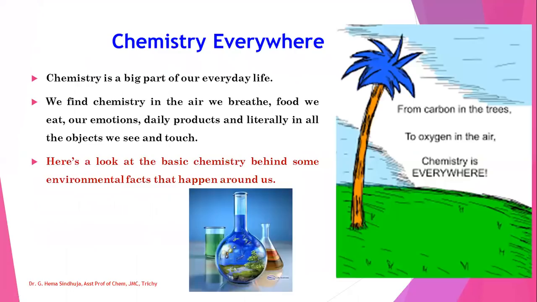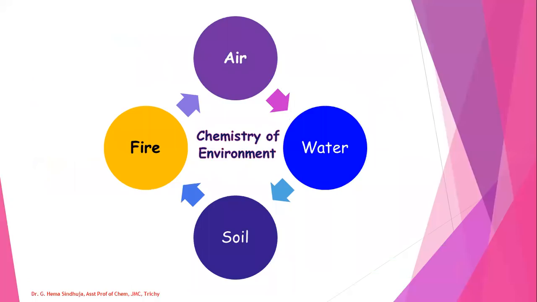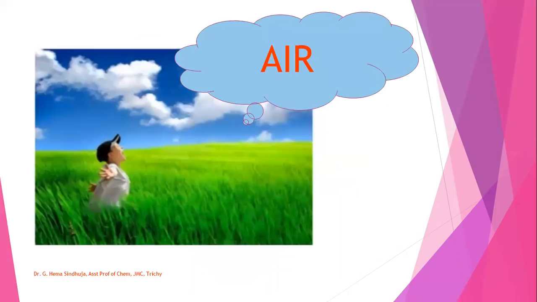Chemistry is a big part of our everyday life. We find chemistry in the air we breathe, food we eat, our emotions, daily products, and literally in all the objects we see and touch. From carbon in the trees to oxygen in the air, chemistry is everywhere. Here's a look at the basic chemistry. We gain some environmental facts that happen around us. I'll discuss this session with four different contents: air, water, soil, and fire. Let me start with air.